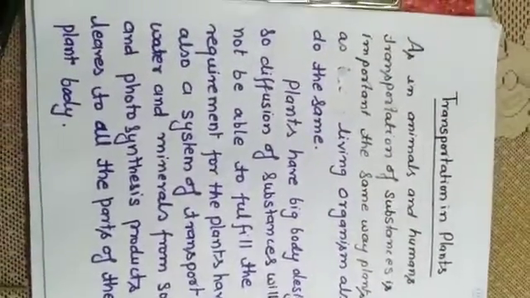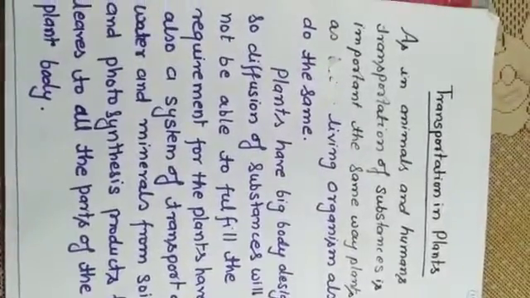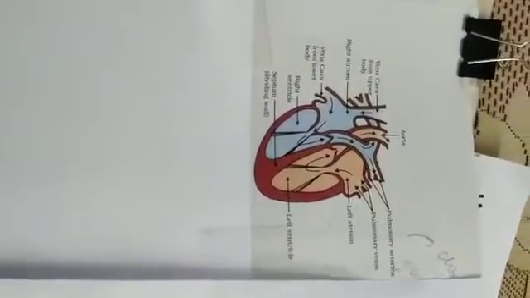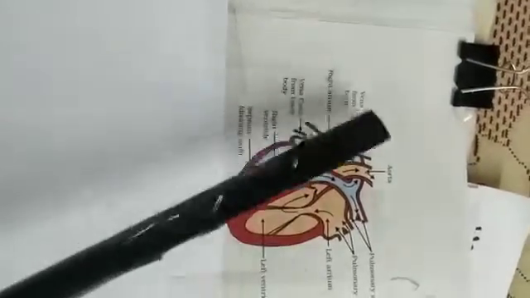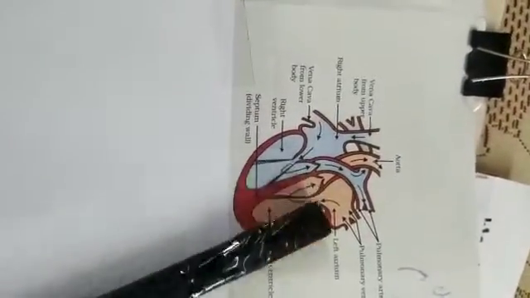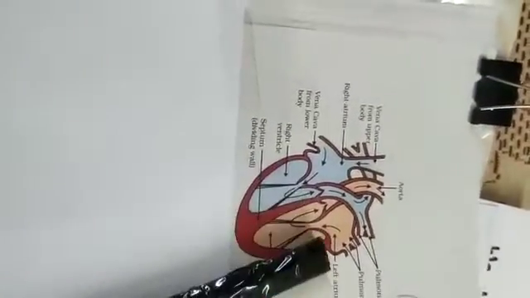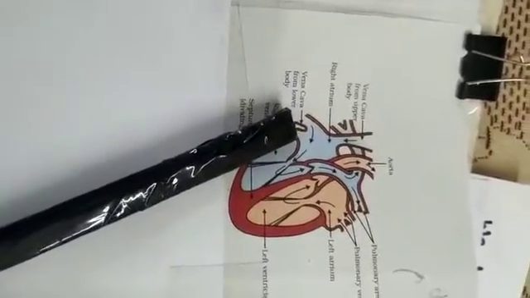Now move to another topic, and that is transportation in plants. Before that, let's discuss with the help of a diagram of the heart. Fine. This diagram is the one everyone has in the textbook. See, this is a 4-chambered heart. This orange side shows pure blood and the blue side shows impure blood. Pure and impure means pure carries oxygen rich and impure carries CO2 rich blood.